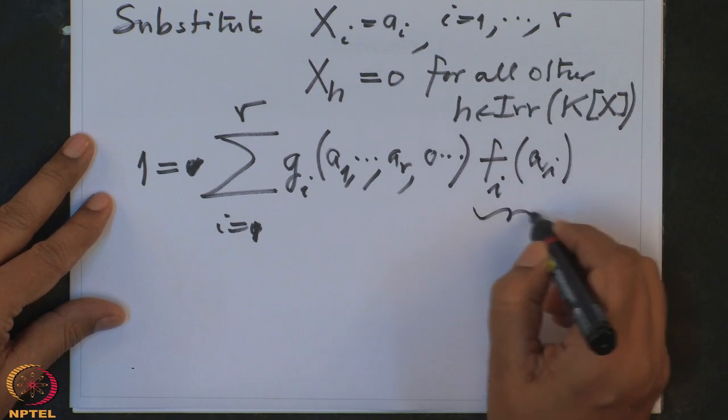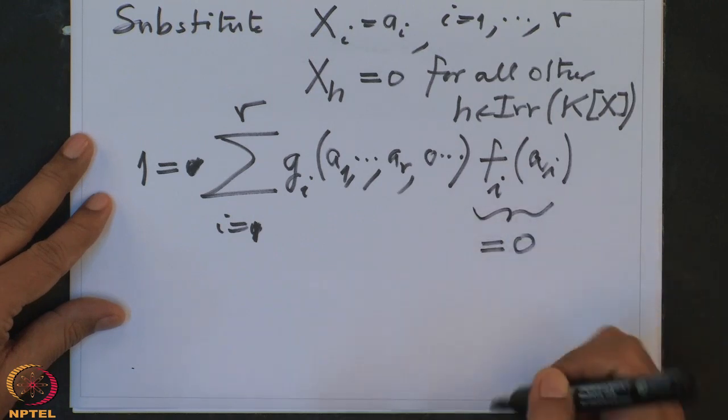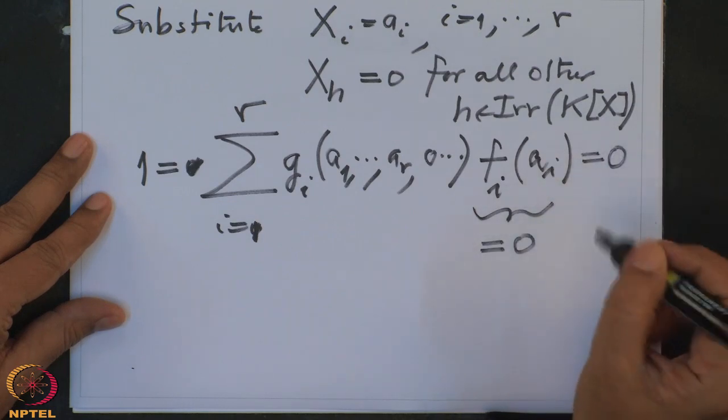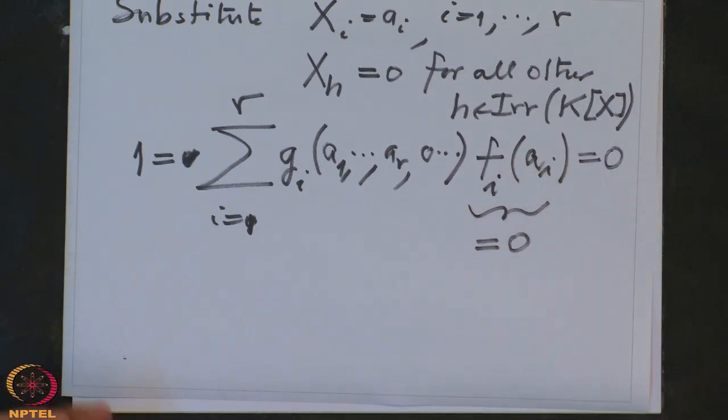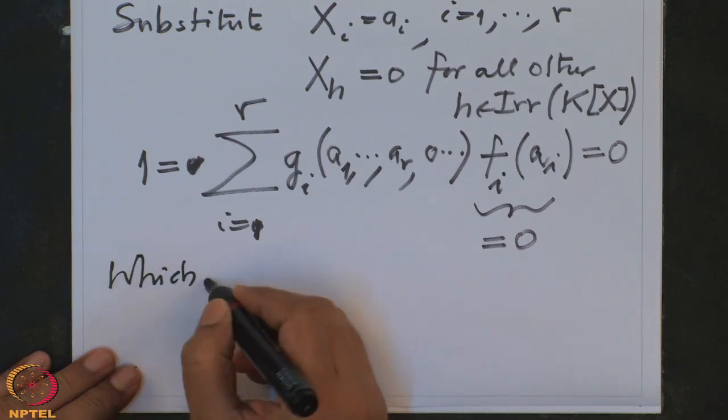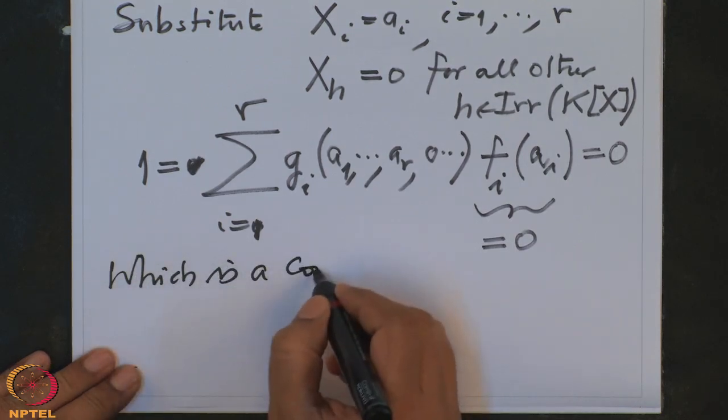But this, that is 0. Therefore, altogether 1 will be equal to 0, which is a contradiction.